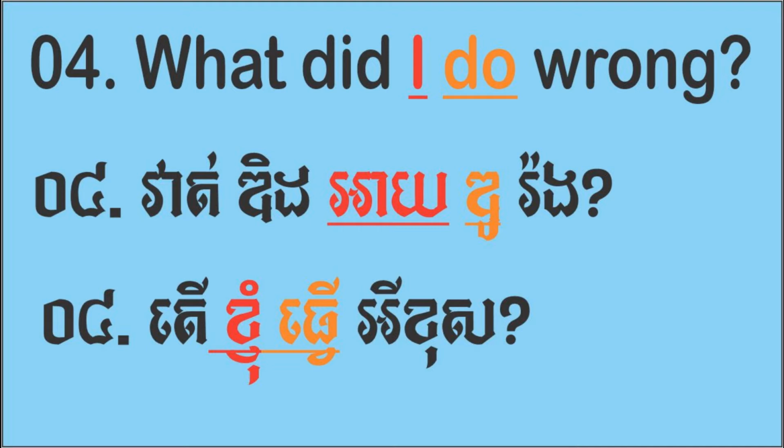To form a sentence as a question we have to use an auxiliary verb. So the verb that we focus on is do, not did. Did is the auxiliary verb, and do is the verb that we focus on. I do. So I stands before the verb, it is a subject.